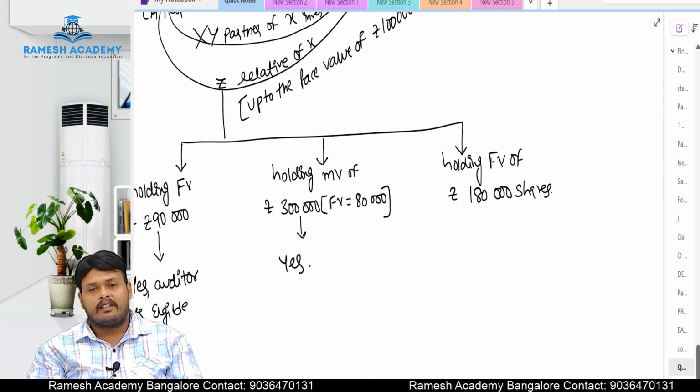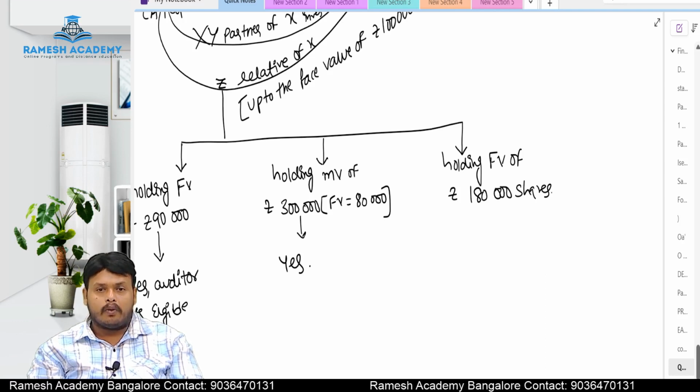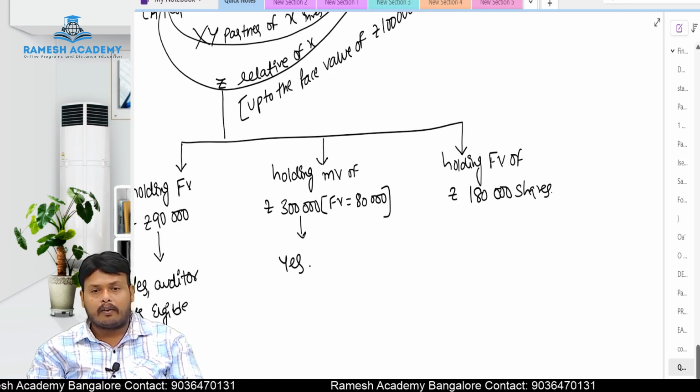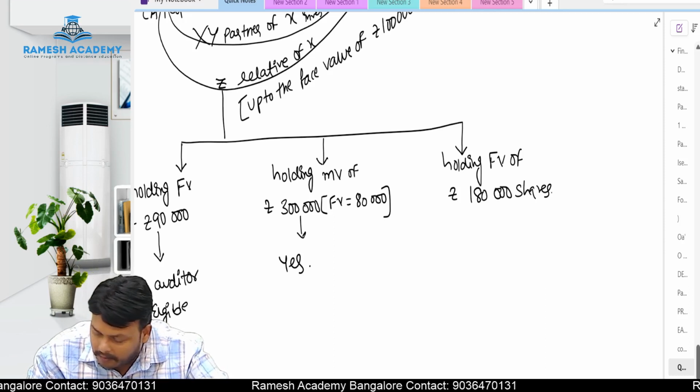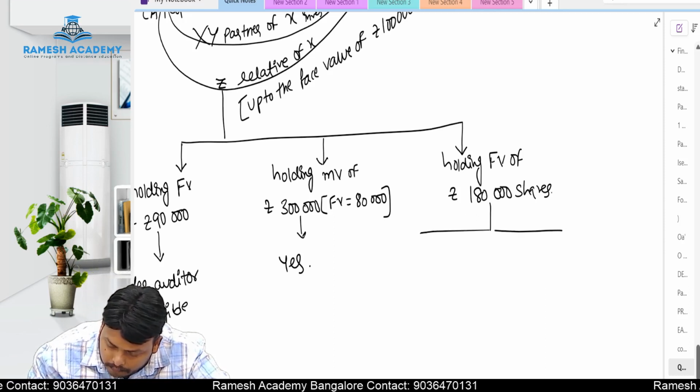Here few relaxations are given. In the case of relative, if a relative is holding more than 1 lakh rupees face value of the shares, some relaxations are given. What are the relaxations given to the auditor? You see here.